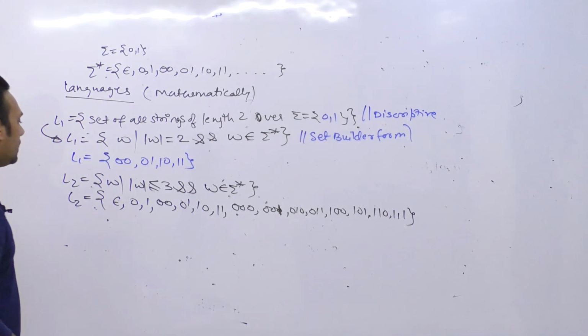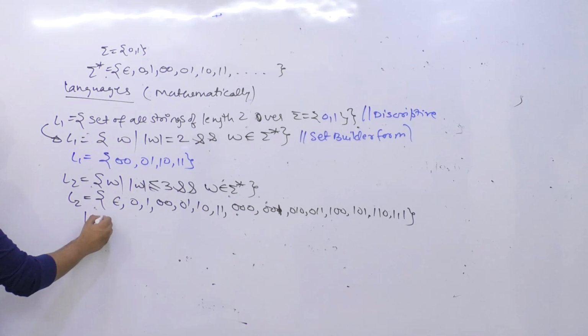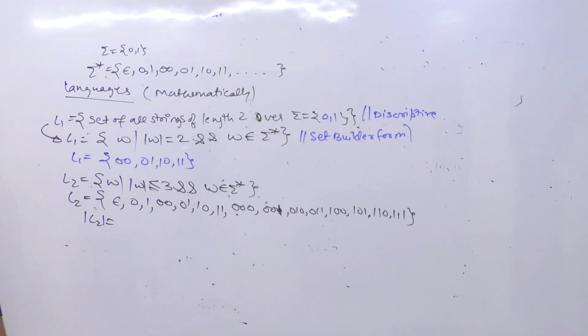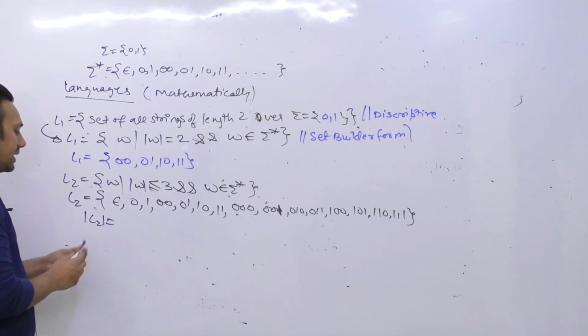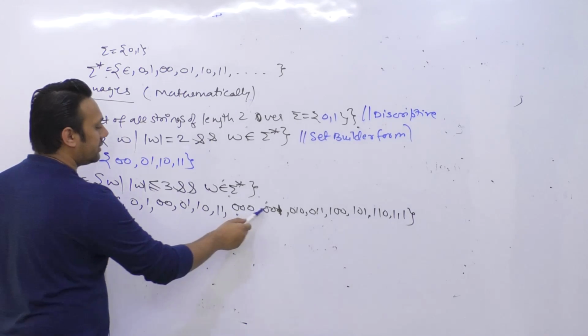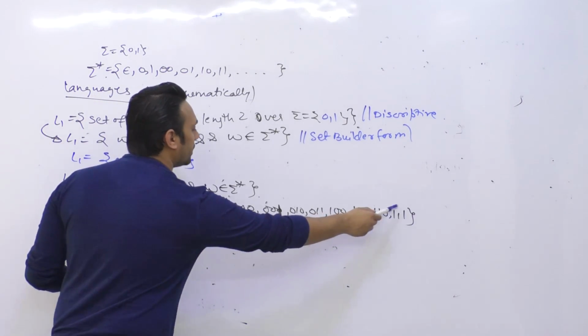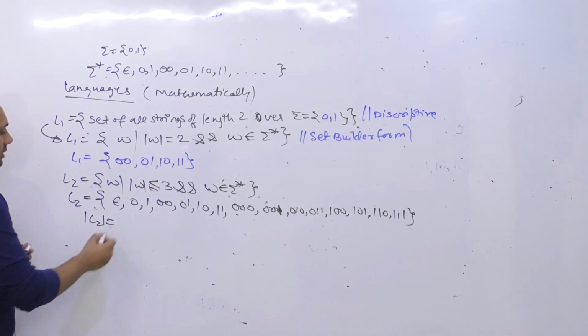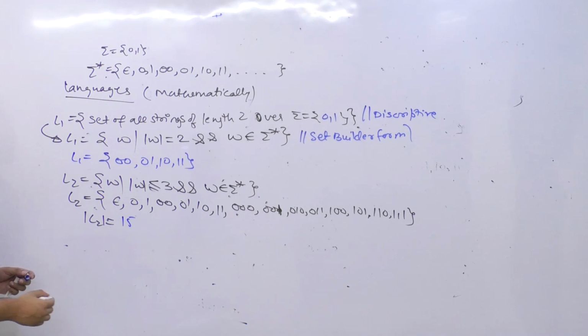Now if you see the cardinality of L2, cardinality means the number of strings here. So how many strings are present in the L2 language? 1, 2, 3, 4, 5, 6, 7, 8, 9, 10, 11, 12, 13, 14 and 15. So there are a total of 15 strings present in the language L2.